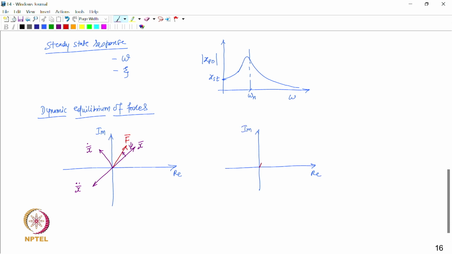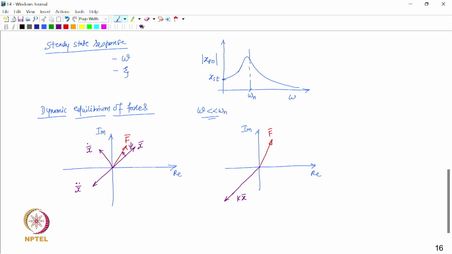This is the force F bar, and now we are going to show the force due to elasticity, and that force would be basically this. Here also we are assuming that omega is much less than omega n. So all these diagrams we are making for the case when omega is much less than omega n. So this would be basically the elastic force, the force due to stiffness.